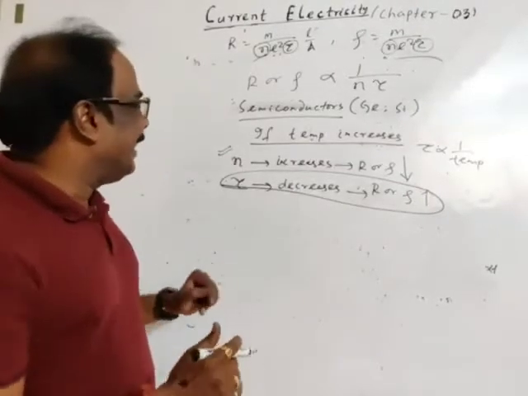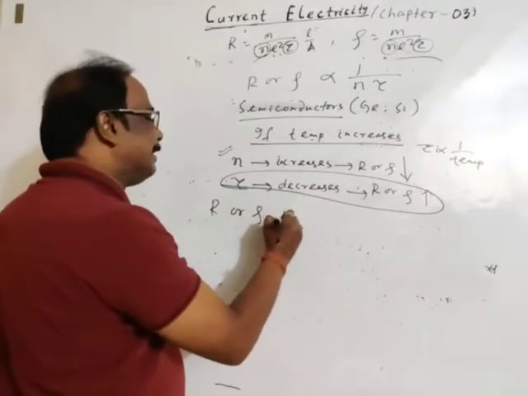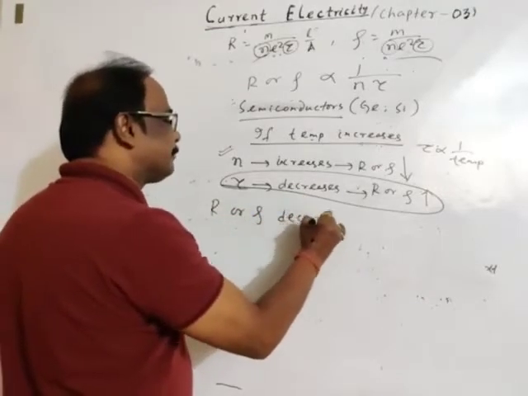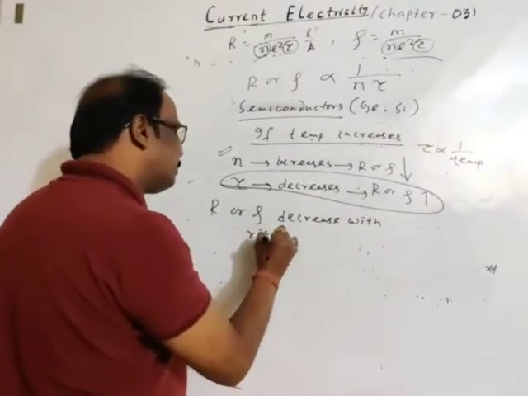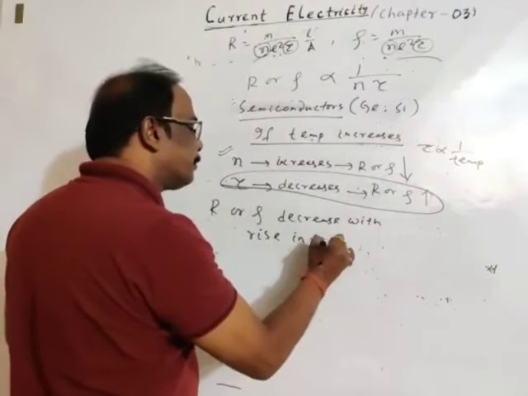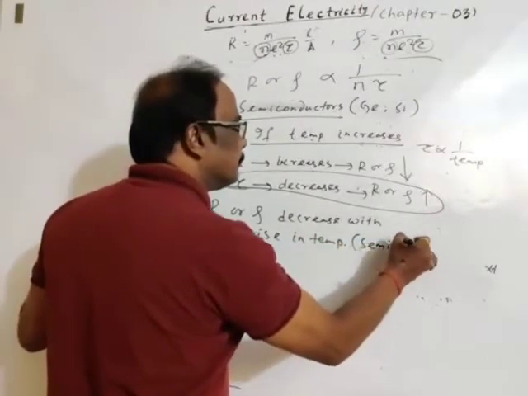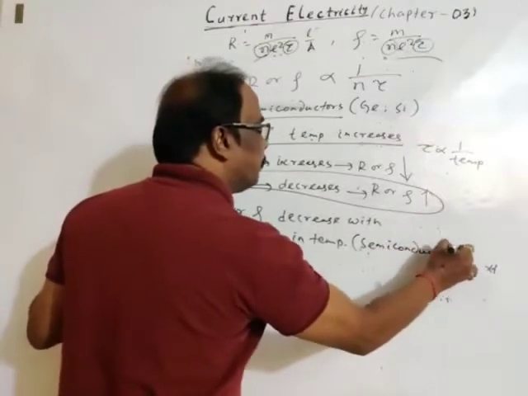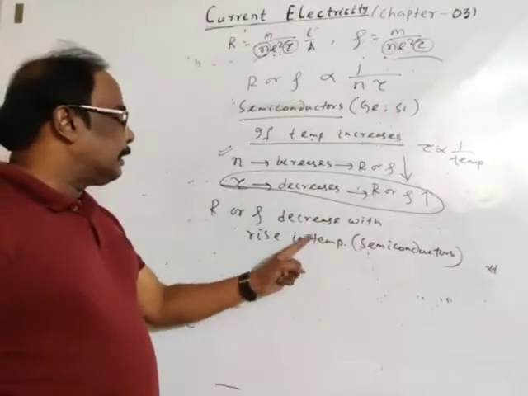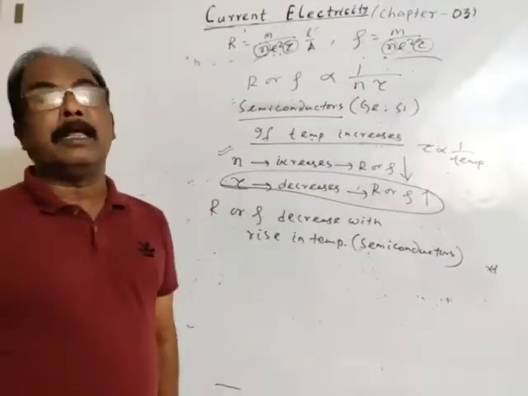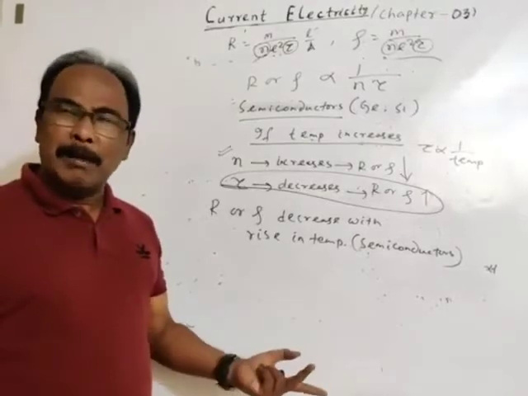So finally we may write that resistance or resistivity decreases with rise in temperature for semiconductors. Okay. So if temperature increases, resistance or resistivity of a semiconductor decreases, and vice versa.